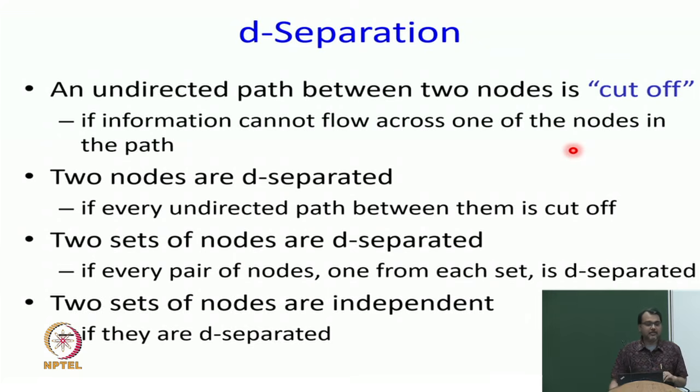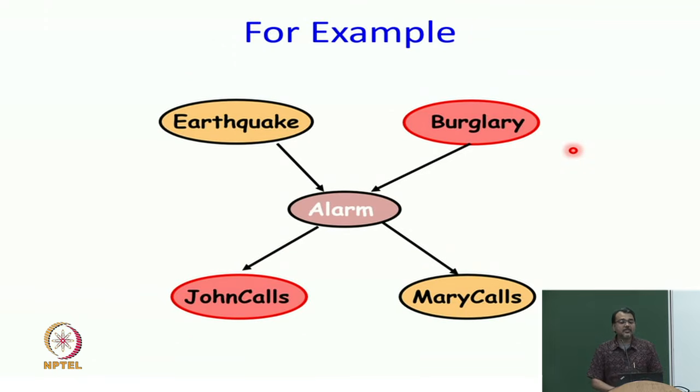However, there are rules on when a path is considered cut off and when it is not, and that actually requires directionality. There are three rules to check if a path between the two nodes is cut off or not, and one of them is called the linear connection. Suppose I want to ask you the question between burglary, alarm, and John calls. Look at the structure that they create. They create a linear structure. Burglary is the parent of alarm, alarm is the parent of John.